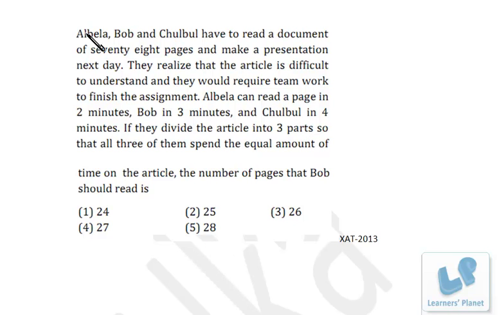Now 13 pages in 12 minutes, that means 78 pages will be done in 72 minutes, right? 13 sixes are 78 and 12 sixes are 72. So the entire task will be finished in 72 minutes. Now we are asked a question about Bob. Bob is reading 1 page in 3 minutes. So in 72 minutes he will be reading 24 pages, right? So this 24 is the correct choice. I hope you are clear. It's a very simple concept, friends. So no need to go for any sort of equations, right?